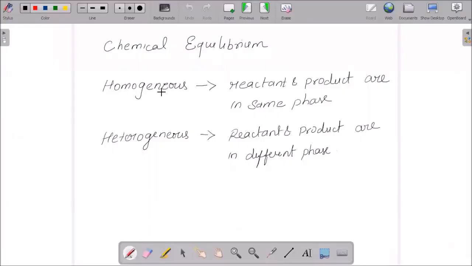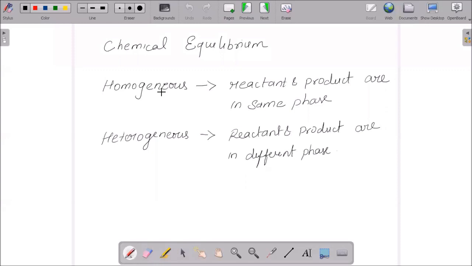So if we relate homogeneous and heterogeneous, K is applicable only when the concentration of the reactant is equal to the concentration of the product. But of course, it is independent of the initial concentration of the reactant.